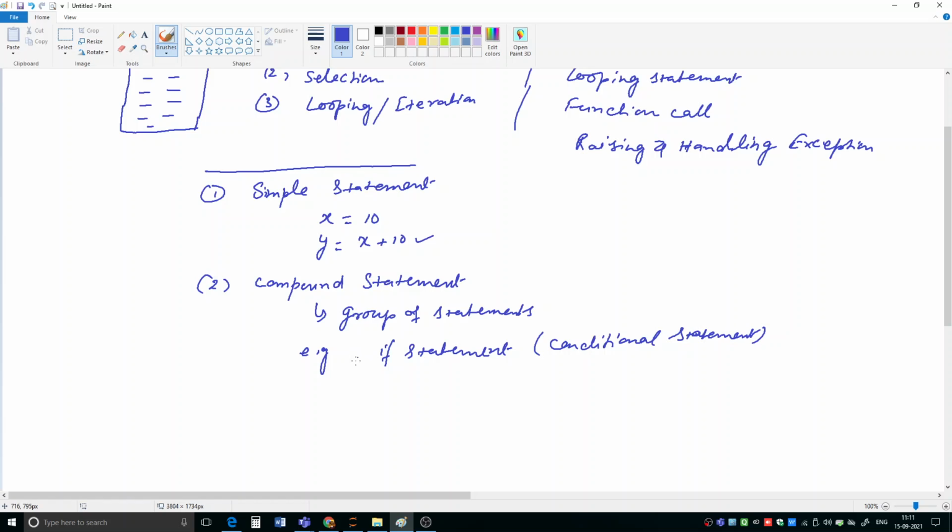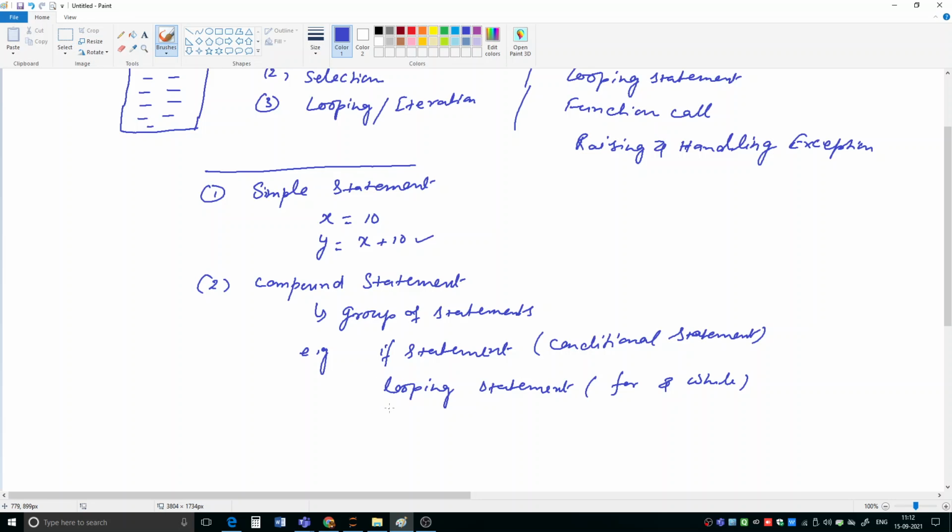Then it can be a looping statement. Two types of loops are supported by Python: one is the for loop and the other is the while loop. These two types of loops we will be studying in this chapter.